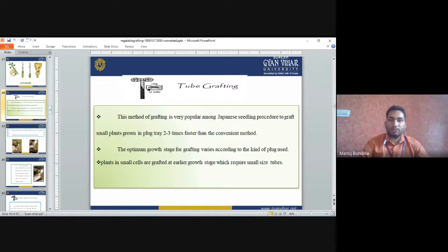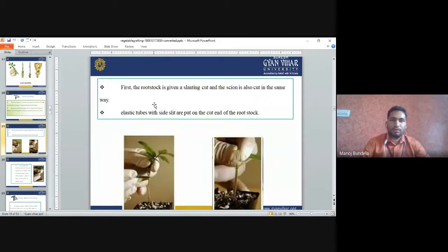Plants in small cells are grafted at an early growth stage, which requires small size tubes. This is the clip we can use, or tubes. First, the rootstock is given a slanting cut, and the scion is also cut the same way. This is the rootstock, and this one is the scion. In both we have to make a one-sided slant cut. The same cut we make in the rootstock, we make in the scion also.